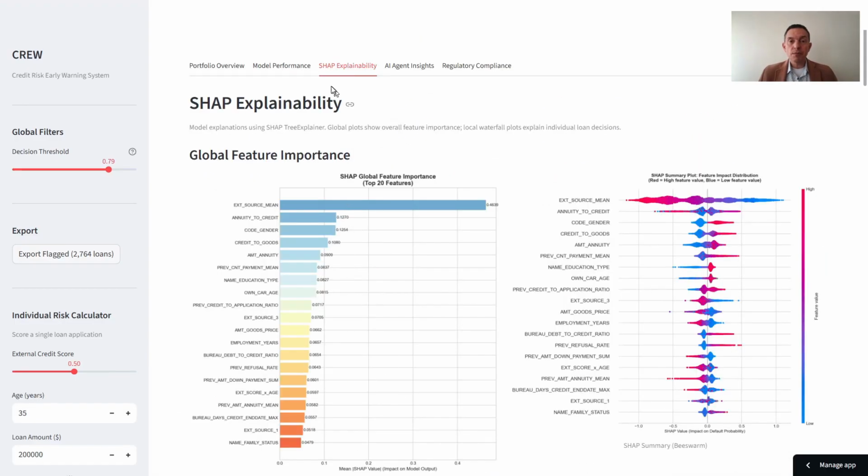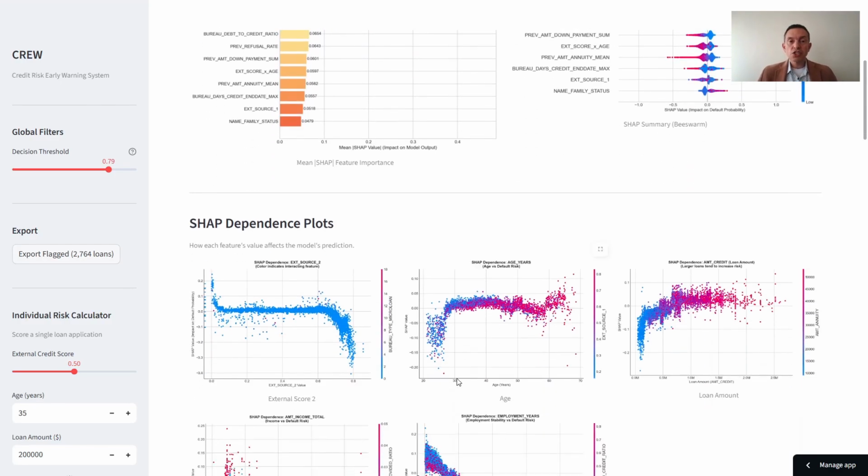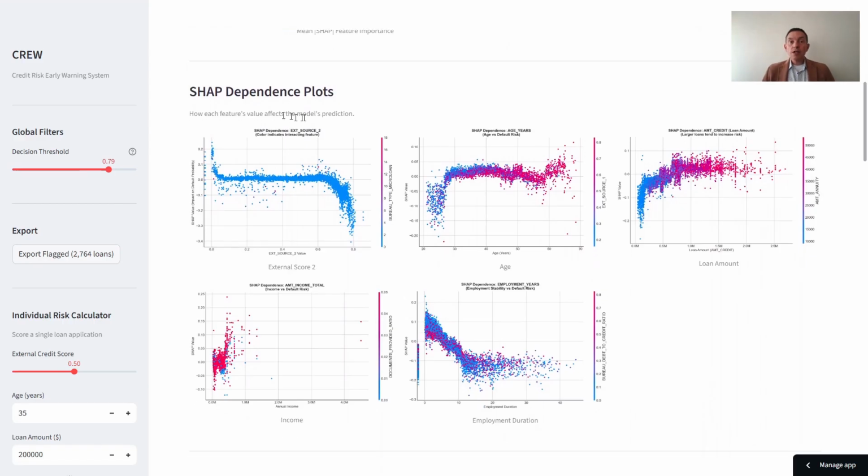Tab 3 proves the model can explain every decision. The external bureau score dominates feature importance. The B-swarm shows direction and distribution across the full portfolio. These plots show nonlinear relationships the model learned. Each one encodes value, SHAP impact, and an interacting feature by color.